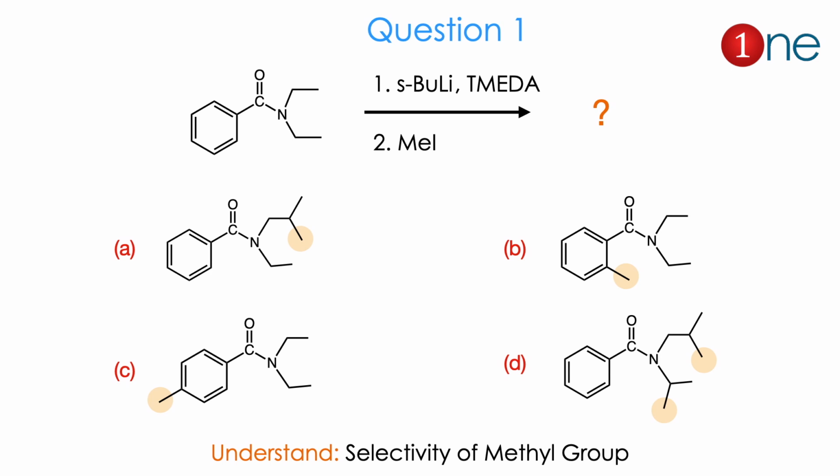Question number 1. Here a substituted amide is given. The reagents are butyl lithium and TMEDA. TMEDA is the ligand. Second, methyl iodide. What will be the product here?